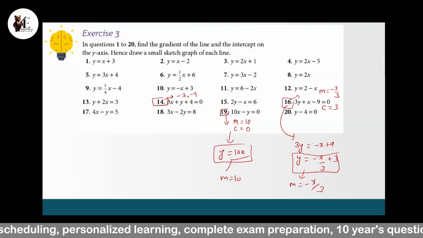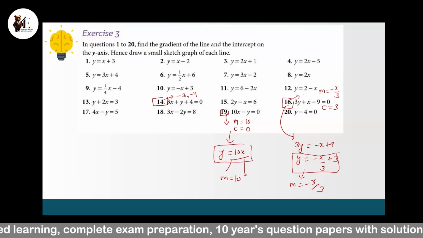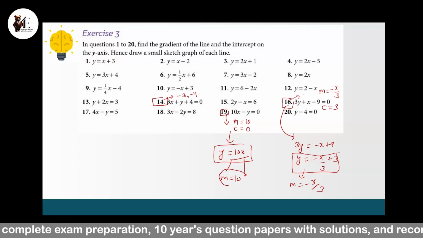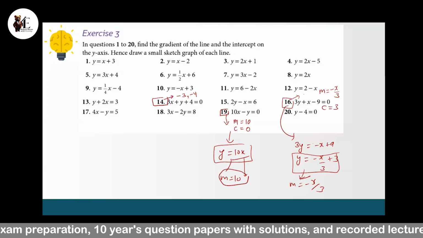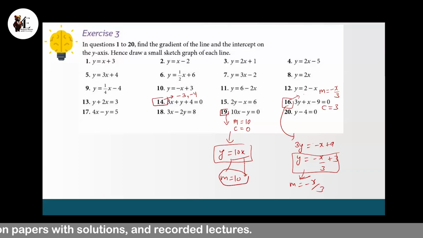So why have you not taken this as 10x then? In one of the gradients, you have taken x, and in this one, you have ignored the x. So one will be correct and the other one will not be correct.